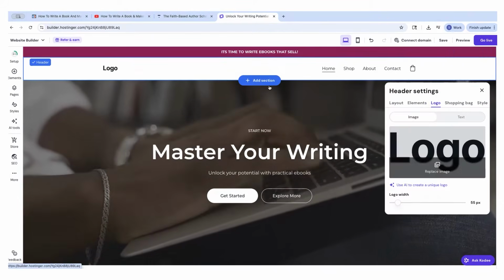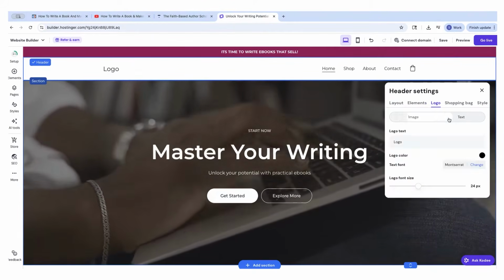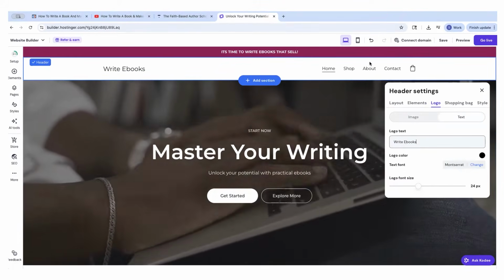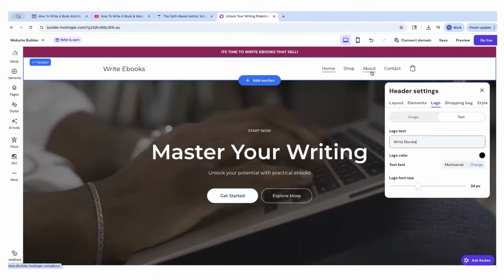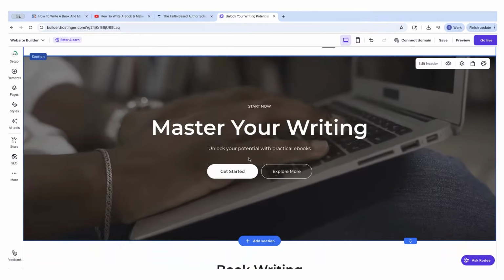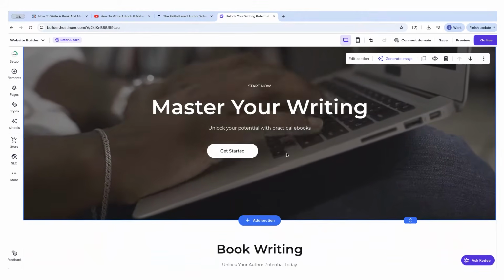And then right here, I'll click logo. Like I said, this is what you see is what you get. I can go to text. I'll put write ebooks. And then over here, home, shop, about, contact. We will fix these later. Master your writing, unlock your potential with practical ebooks, get started. I'm just going to get rid of the explore more.